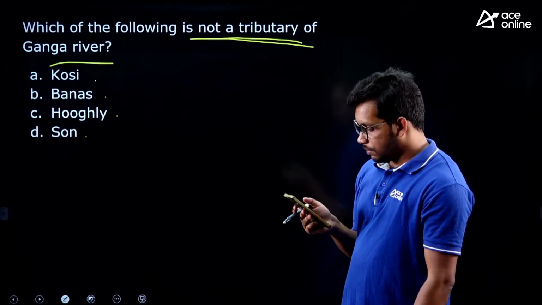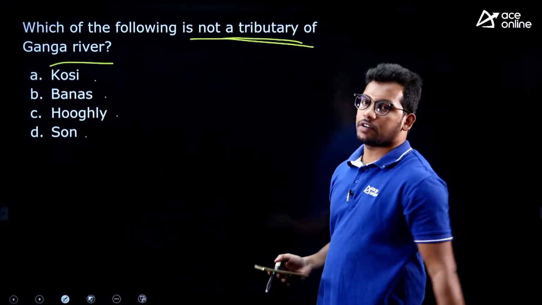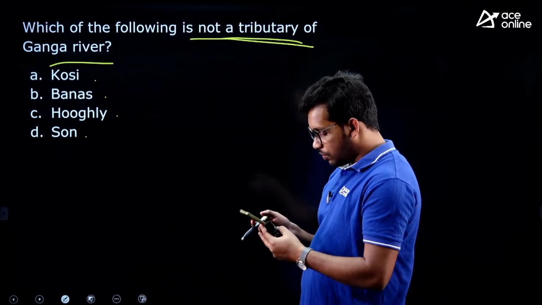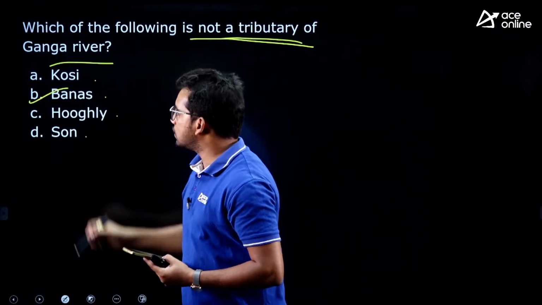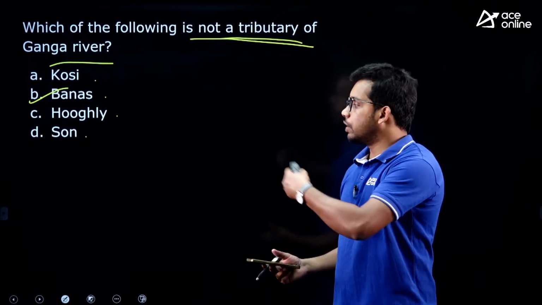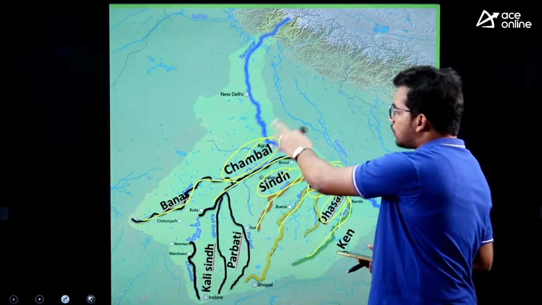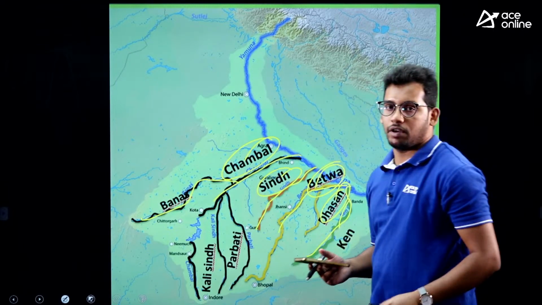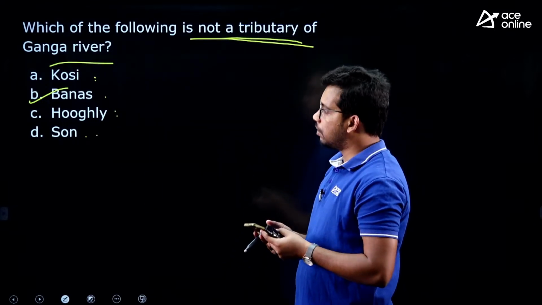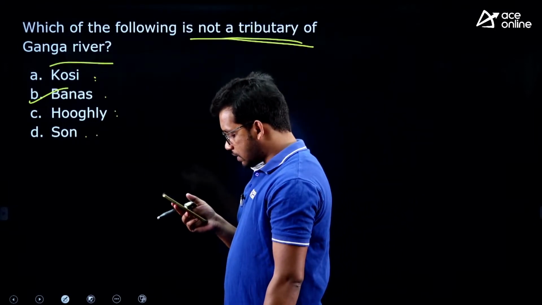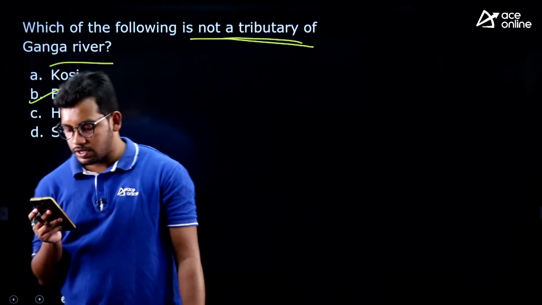You have to answer it, because we just discussed that at least 2 options can be eliminated. They are asking not tributaries of Ganga. Yeah, very good. That is how you have to answer. If you know the rivers of the other, you will be able to know. Banas is a tributary of Chambal river. If you observe here, Banas is here. Chambal is a tributary of Yamuna and Banas is a tributary of Chambal river. Kosi is a tributary of Ganga, Hooghly, Son also is a tributary of Ganga. Rasmita, Lasya, Sanket, Naveen, Manikanta, everyone has answered this correctly, very good.